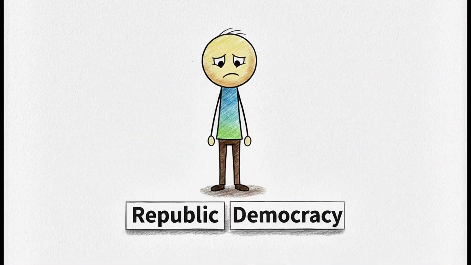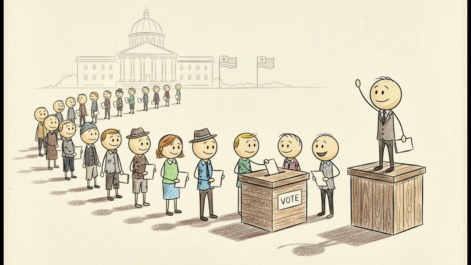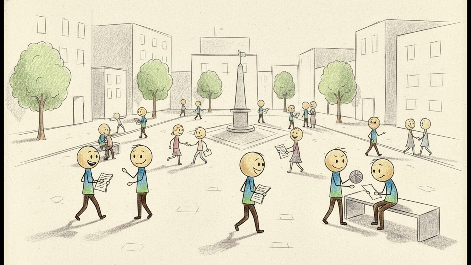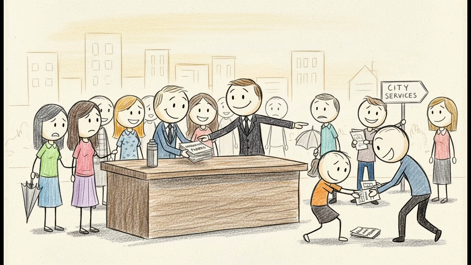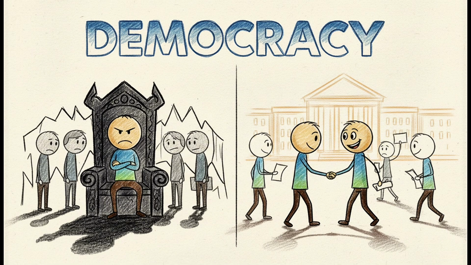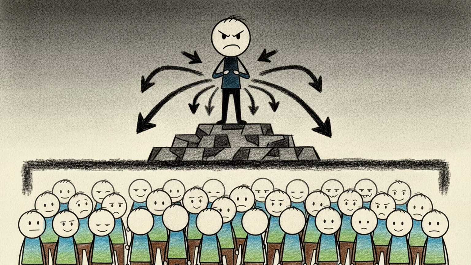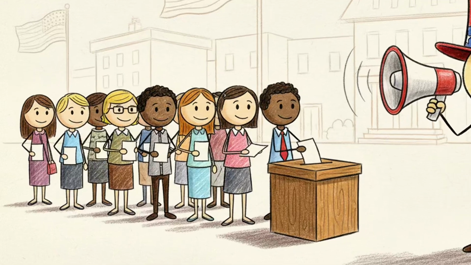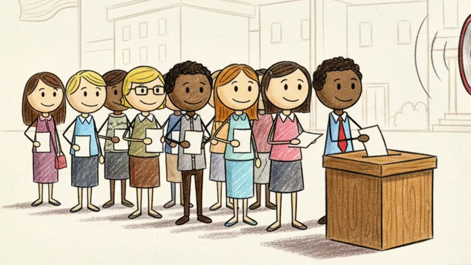Republic. A republic is often confused with democracy, but they are not the same. A republic is a system where the country is considered a public matter, and leaders are elected rather than inherited. In a republic, power belongs to the citizens, and government officials act as representatives of the people. A republic can be democratic, but it can also be authoritarian. This is an important distinction. For example, the United States is a democratic republic, where leaders are elected through free elections.